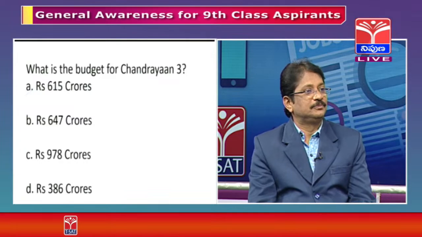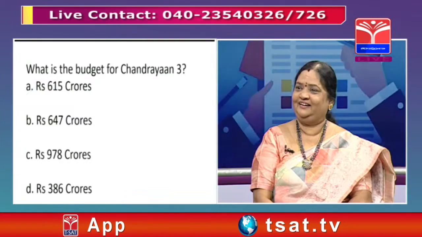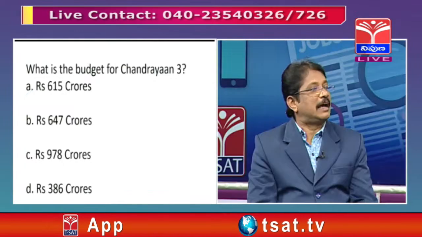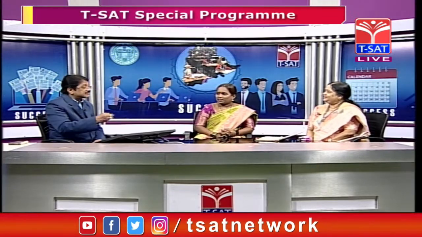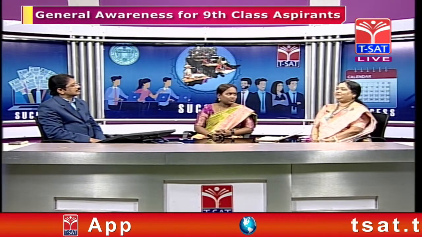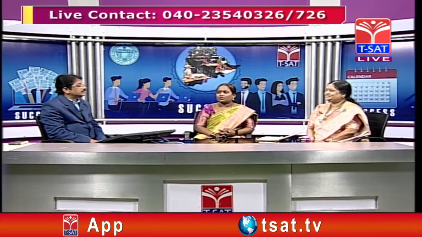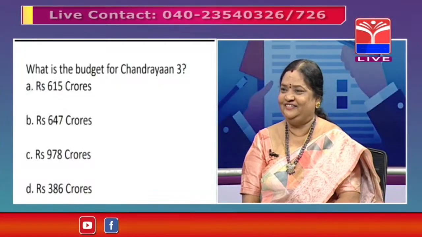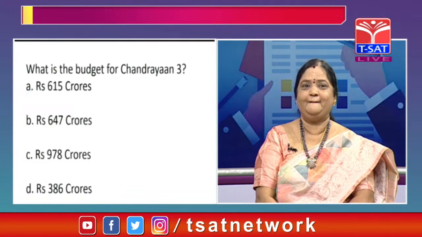You are a student writing the examination. Here the four options are given: 615, 647, 978, 386. 647 is very near to 615. There is a lot of difference. Which are you going to choose? As we calculated, with a low budget amount, I go with 386 crores, sir, as a student. Sobarani madam, as a student, which one are you going to choose?